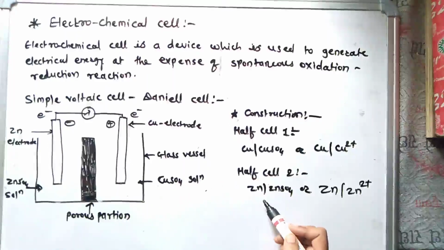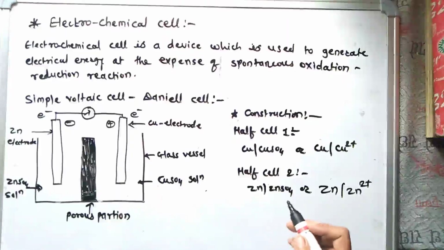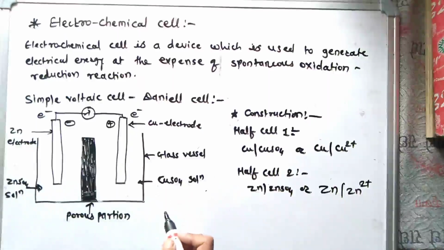This half cell is zinc in contact with its own ions and forms this type of half cell. This is achieved by dipping metallic zinc into a solution of its salt, that is ZnSO4 or Zn2+. In the electrochemical cell, we see the methods of combining two half cells.